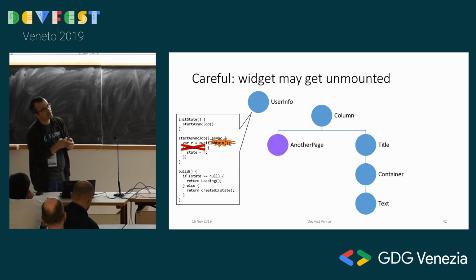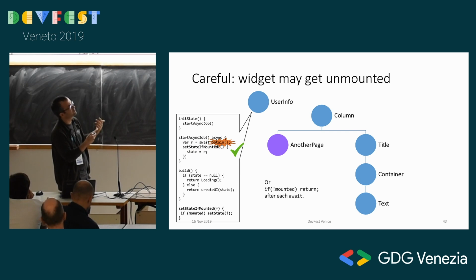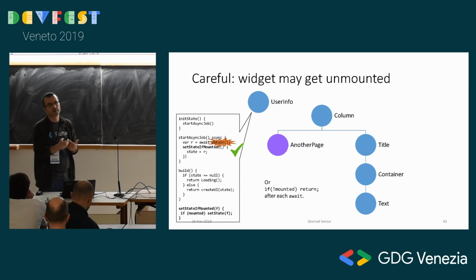So as a rule of thumb, whenever you have an async job that will be doing set state, that will be changing the UI, you should be aware that you are now in the future and maybe you are not relevant anymore. So you should protect against that. I have this set state if mounted function that I create sometimes. If mounted, set state, I say. If not mounted, just don't do anything. This kind of protects. You just don't do the set state, everything else keeps working.